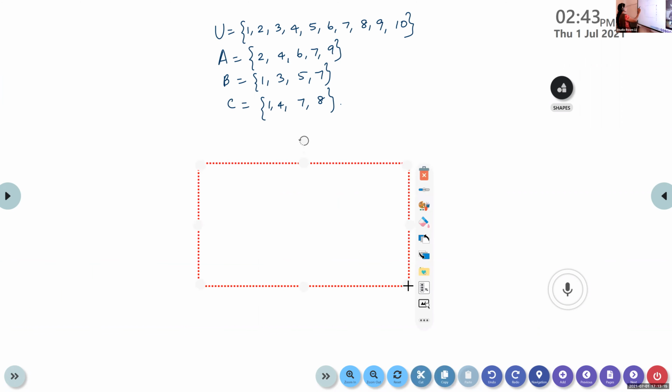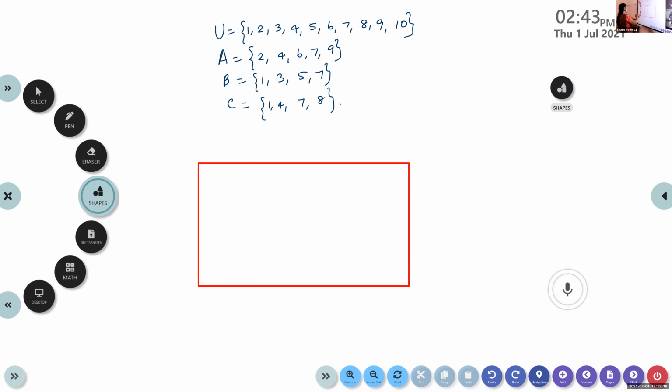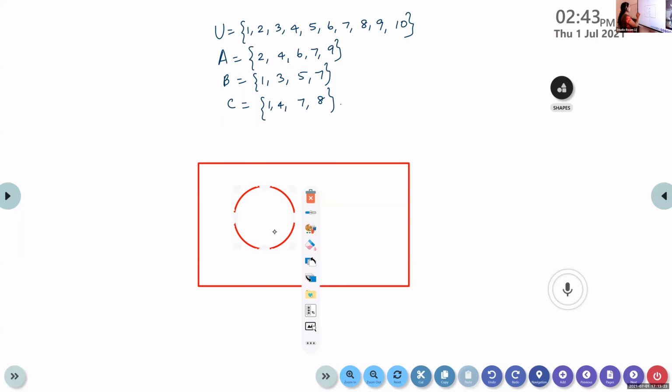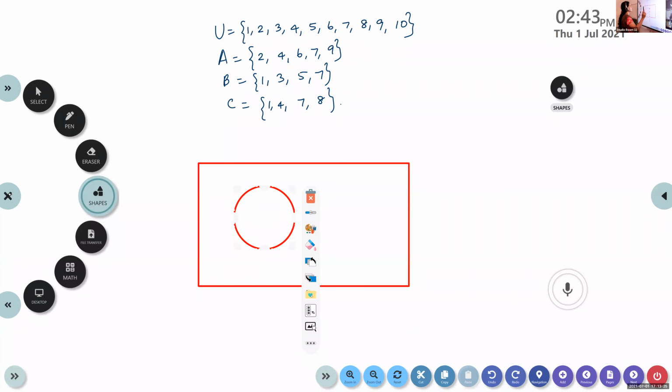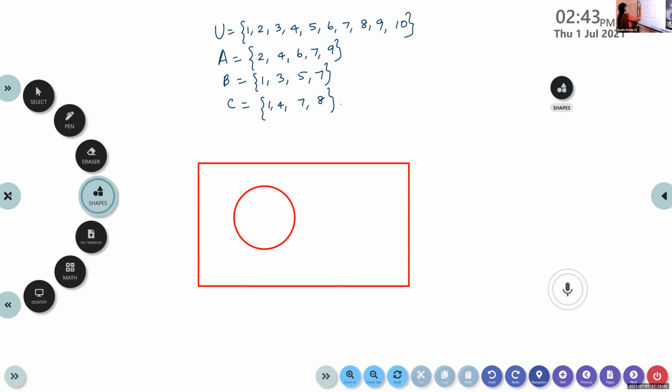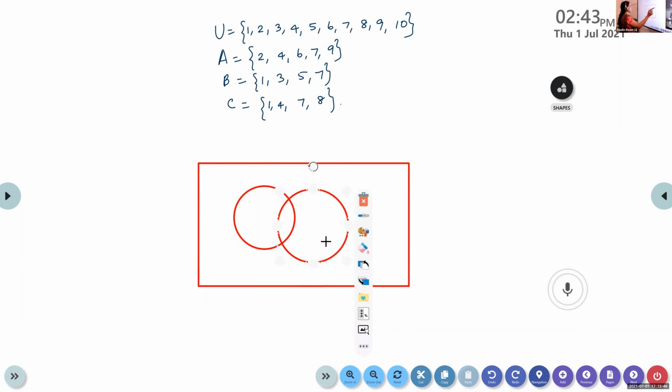When you draw the first circle, it is okay. Till you draw the first circle, there is no problem. When you draw the second circle onwards, you have to check, is there any relation between that one or not? That one you have to check. Now if I look at the sets A and B, is there anything common? Yes, 7, isn't it? A and B are having something in common. So we should draw A and B as intersecting circles.